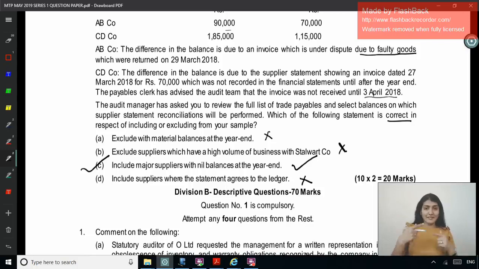Right, so we've completed our discussion for the MCQs in the MTP. Right, the mock test is the mock test series for the May 19, right, the series 1.